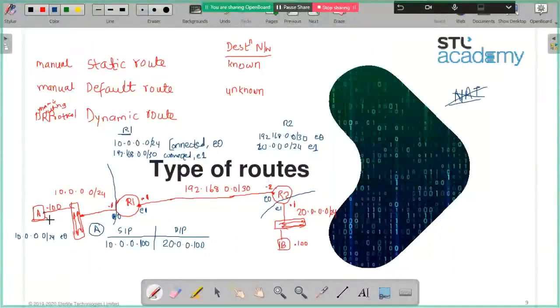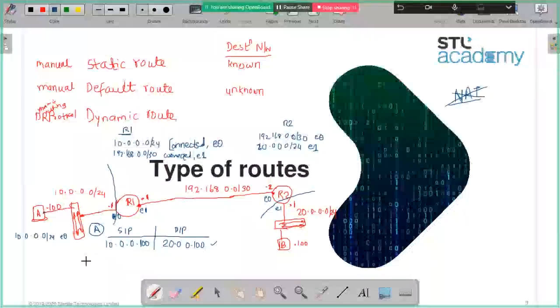So my question is, does A know about destination network 20? Does it know? No, it doesn't know. Not yet. Does it have a route? No. So what should it do?